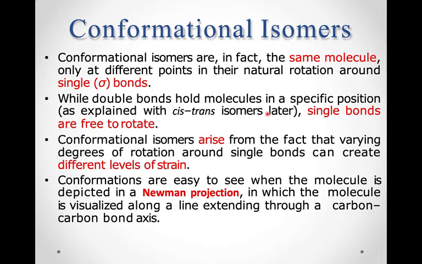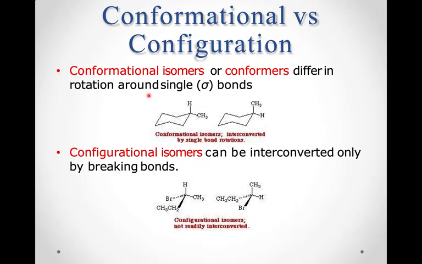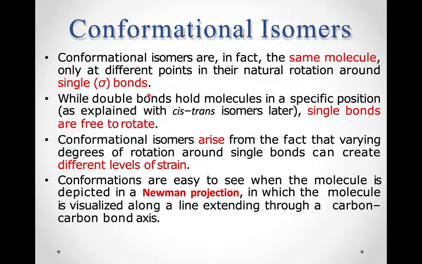So, talking more about conformational isomers, they are in fact the same molecule, only at different points in their natural rotation around single sigma bonds. They are just at the same position, as you can see, just the points have been changed.